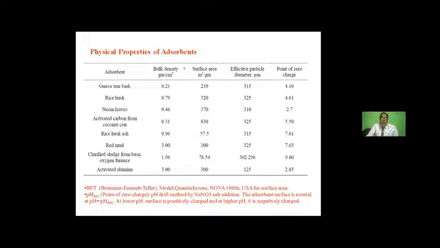And for the physical properties of adsorbents other than those characteristics, we'll get the bulk density, surface area through the BET method, effective particle size through the mesh methodology, and the point of zero charge. This is very important because at this particular pH value, the surface of the adsorbent is neutral. As phenol or phenolate ion is negative, only in the case of a positively charged surface will the adsorption be maximized. So we'll come to know at which pH the maximum adsorption will take place. This will be the indication, the point of zero charge.